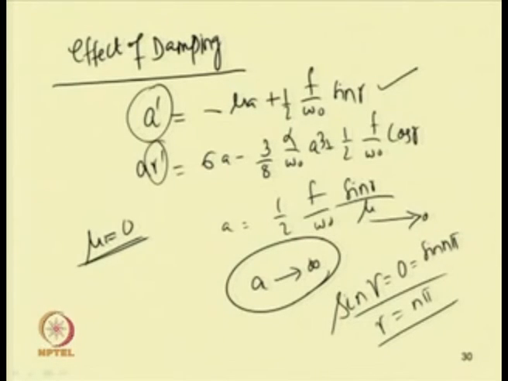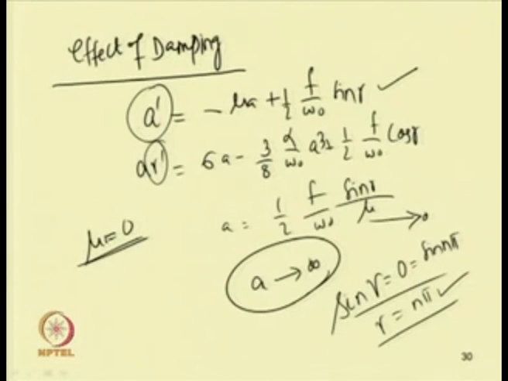In case of n equal to 1, gamma equal to pi, then the system is out of phase. If n equal to 2, then this is equal to 2 pi or 0, so the system will be in phase with the excitation frequency. So, the system will be in phase or out of phase depending on the value of n.